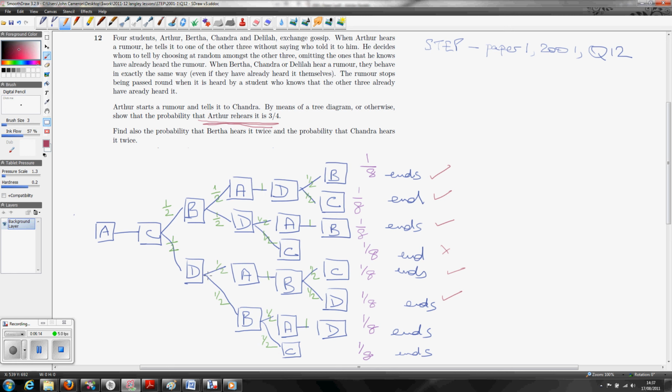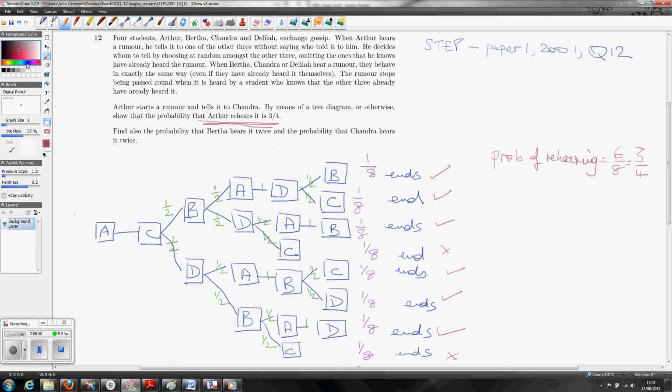And on the very bottom one, A, C, D, B, A, D hears it, or finishes it, C doesn't hear it. So 6 of the 8 he hears it, 2 of them he doesn't. The probability of rehearing is equal to 6 over 8, which is 3/4. So that was the first thing that we had to do.